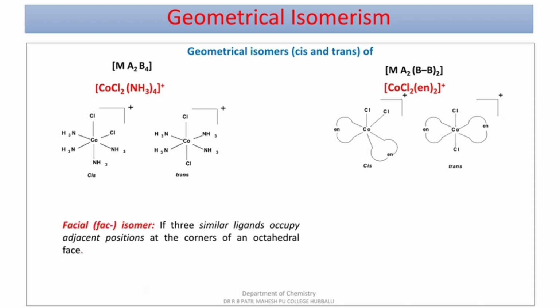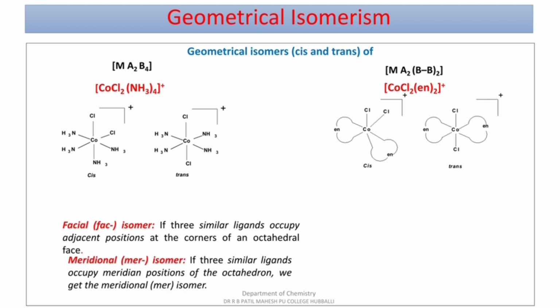Facial isomers: if the three ligands occupy adjacent positions at the corner of an octahedral face, then it is a facial isomer. Next, meridional or mer isomer: if the three similar ligands occupy the meridian position of the octahedron, we get the meridional isomer. With an example we can understand.